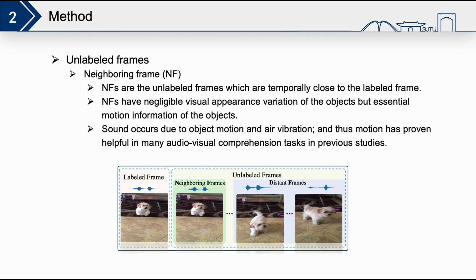To mitigate this and fully unleash the potential of the unlabeled frames, we explicitly divide the unlabeled frames into two categories based on their temporal characteristics, i.e., neighboring frame, NF, and distant frame, DF. NFs, temporally adjacent to the labeled frame, have negligible visual appearance variation of the objects but essential motion information of the objects. And due to the strong association between sound and motion, this motion information is important to the accurate localization of the sounding objects.